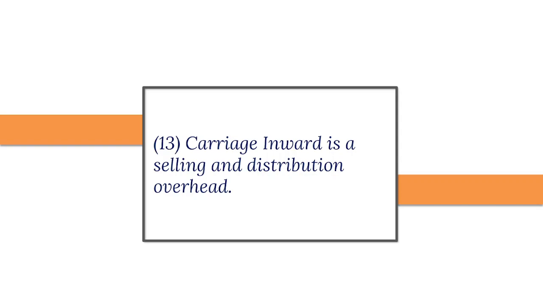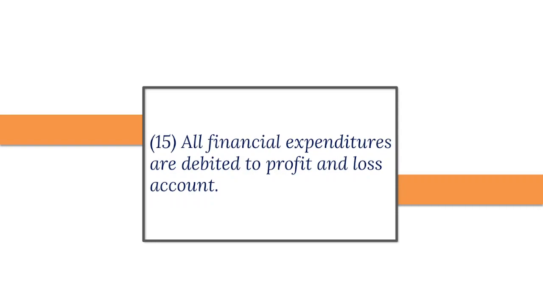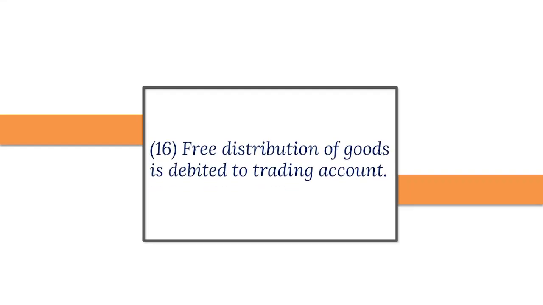13. Carriage inward is a selling and distribution overhead. And the answer is disagree. 14. Gross profit is an operation profit. And the answer is disagree. 15. All financial expenditures are debited to profit and loss account. And the answer is agree. 16. Free distribution of goods is debited to trading account. And the answer is disagree.